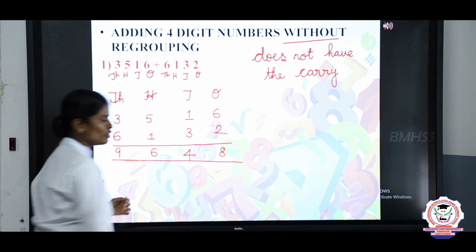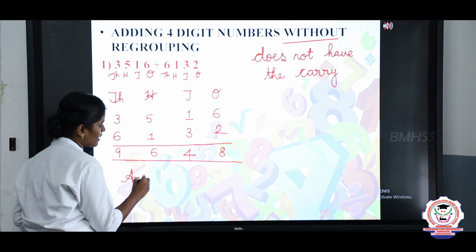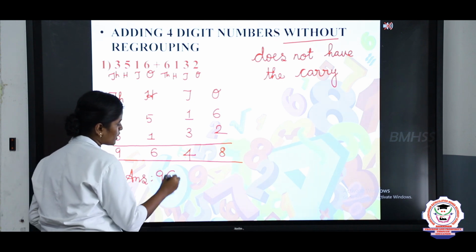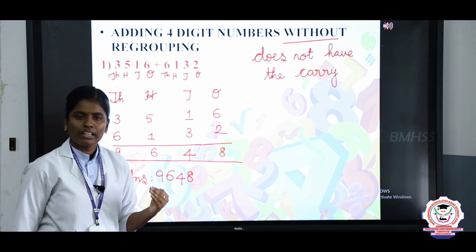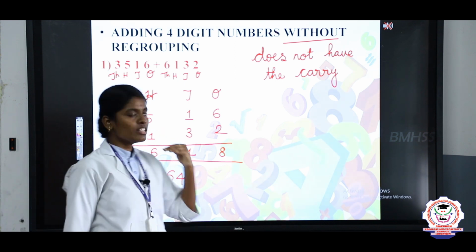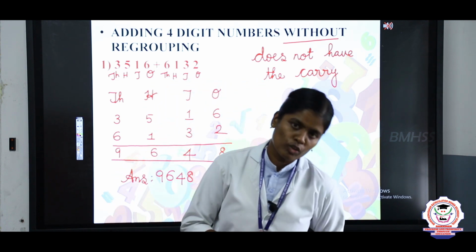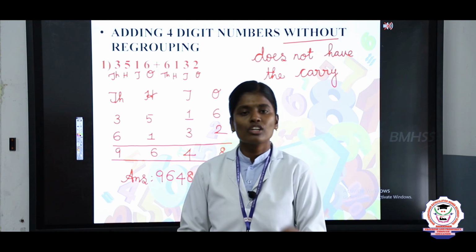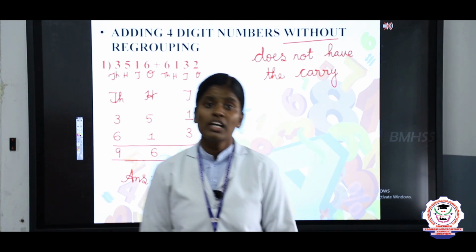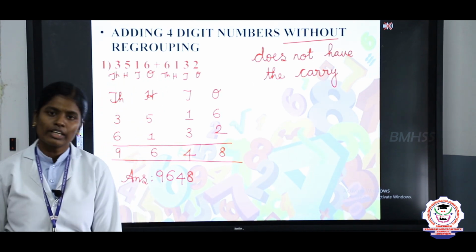So finally you should write the answer: 9648. So the topic name is adding 4-digit numbers without regrouping. Without regrouping means when we are doing the addition problem, if the sum does not have the carry, it is called addition without regrouping.